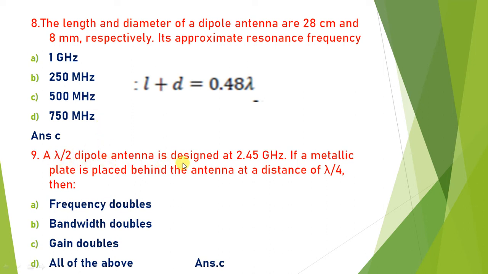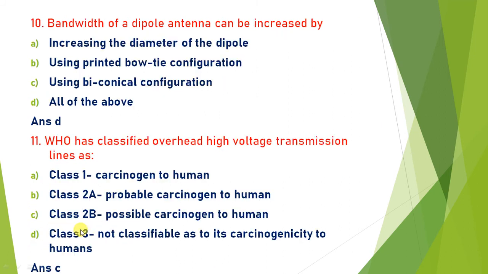Lambda by 2 dipole antenna is designed at 2.45 gigahertz. If a metallic plate is placed behind the antenna at a distance of lambda by 4, then what increases: gain, frequency, bandwidth, or all? If a lambda by 2 antenna is designed and you put a metallic plate behind the antenna, then definitely that will increase the efficiency, eta, and gain is proportional to efficiency. Definitely gain is always increasing, but here gain doubles. Gain is increased by 2 times. So the answer is C, gain doubles.